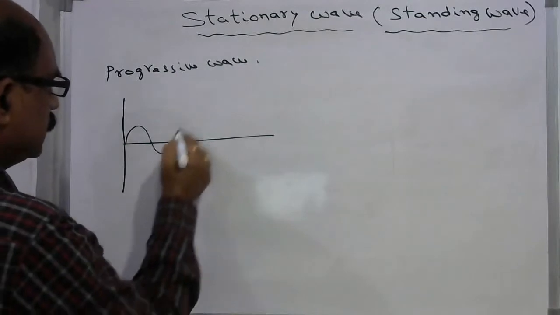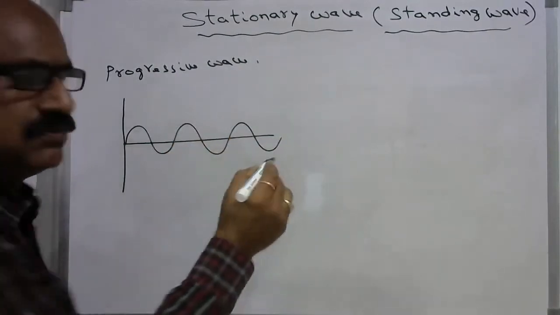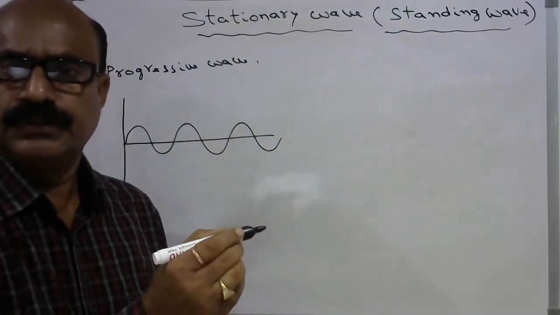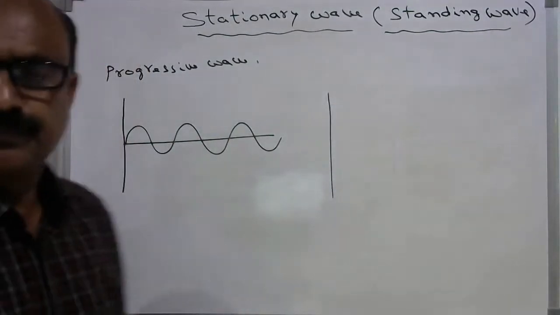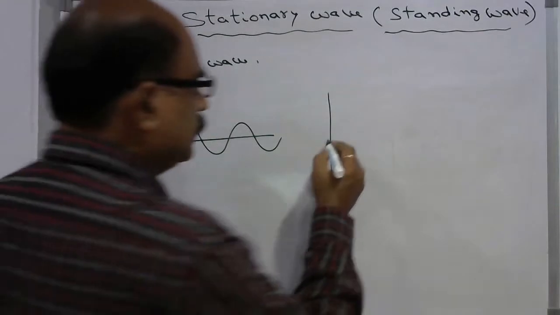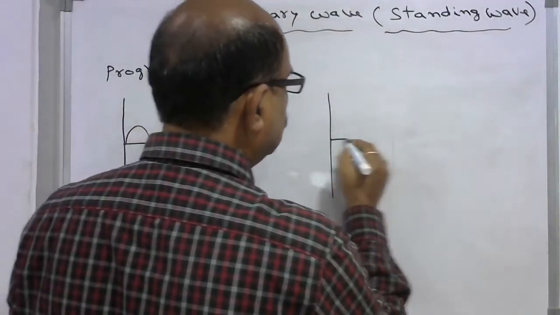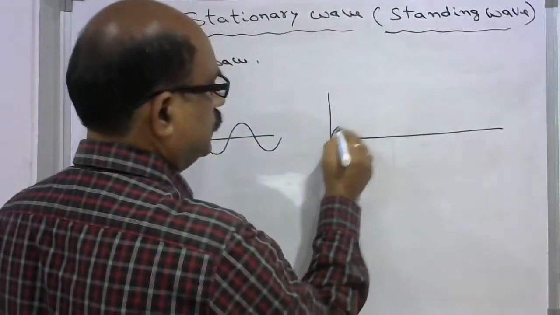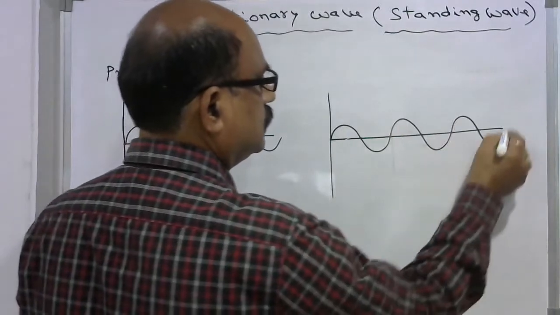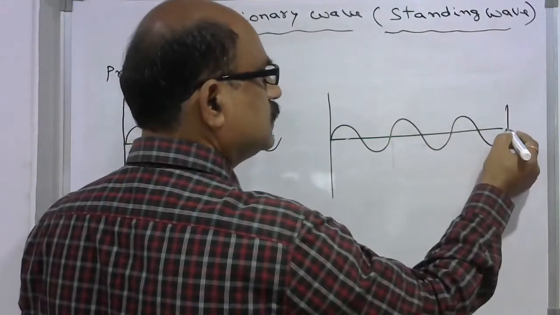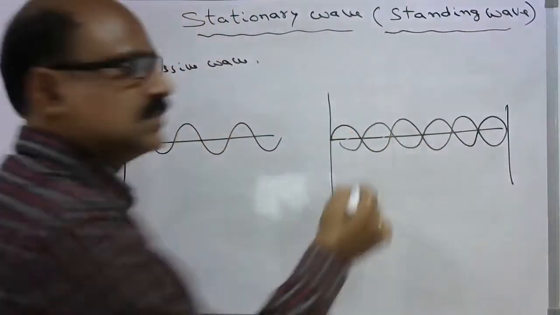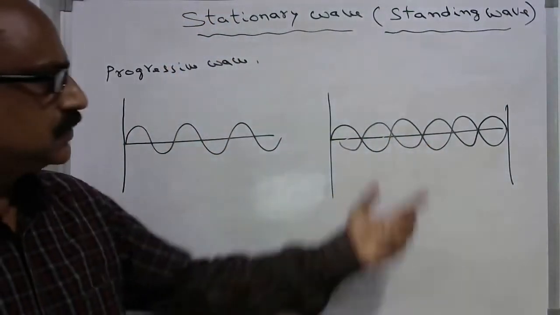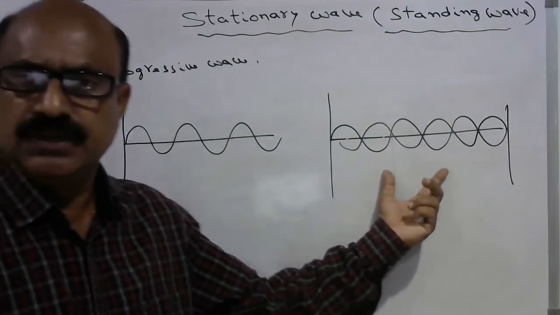So this will be the progressive wave. In case of a stationary wave, the wave starts from one point and reflects and comes back in the same medium. So this is what is called a stationary wave.